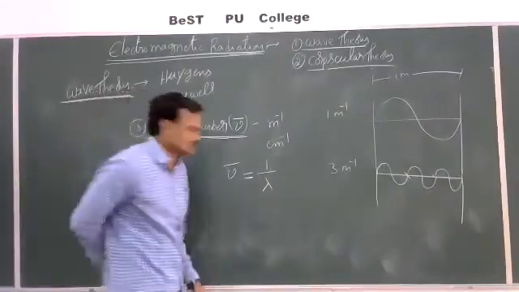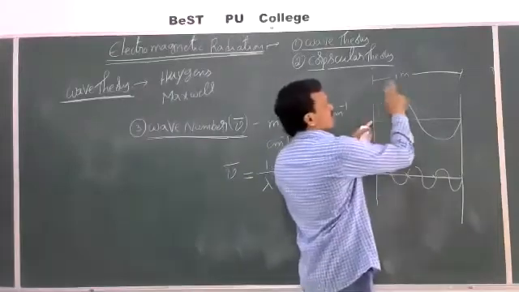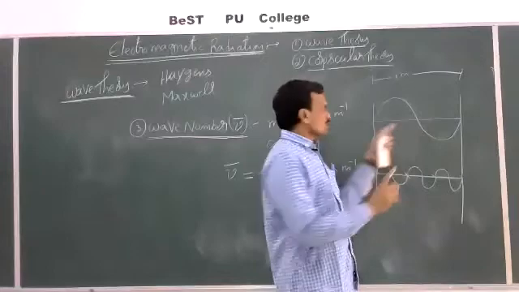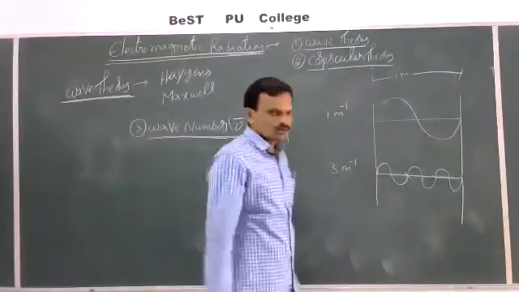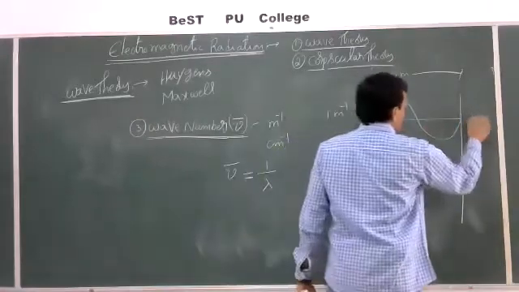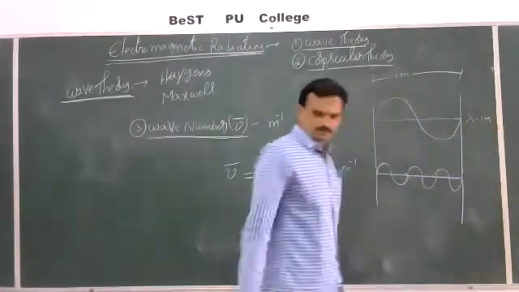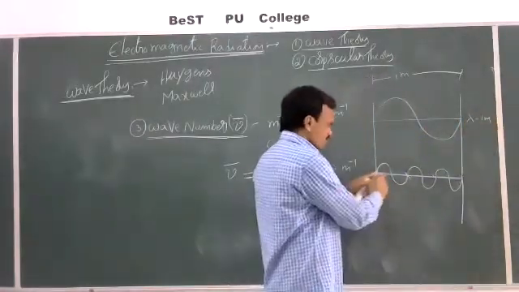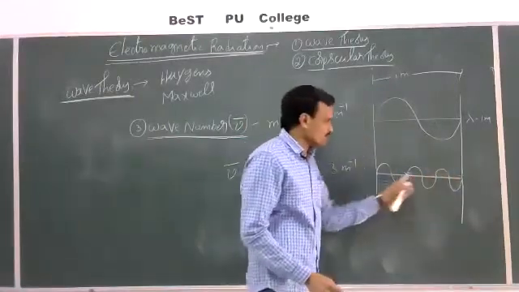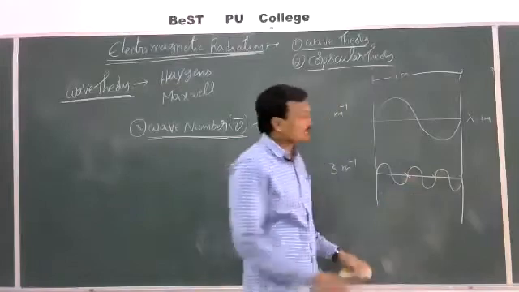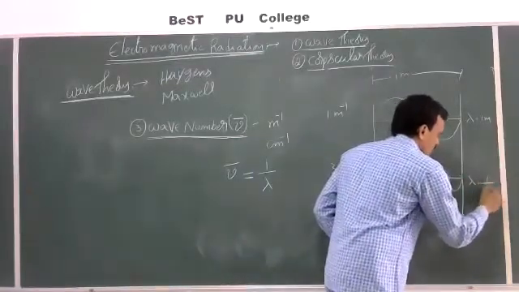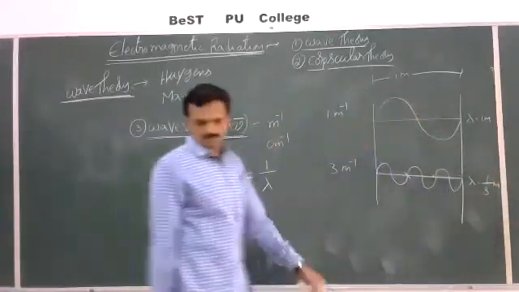Let us see how we get this. Here what is the distance? 1 meter. How many waves are there? One wave. One wave per 1 meter. So what is wavelength here? 1 meter. In case of this, wavelength is equal to 1 meter. In case of this, what is the total length? 1 meter. In that 1 meter, how many waves are there? 3 waves are there. Then what is wavelength? Wavelength lambda is equal to 1 by 3 meters.